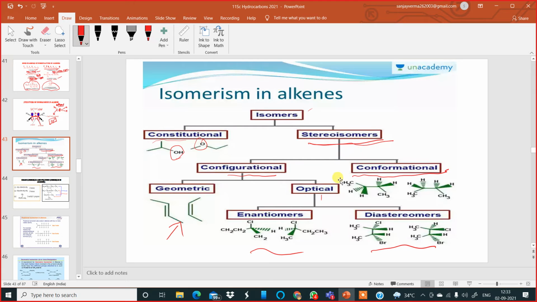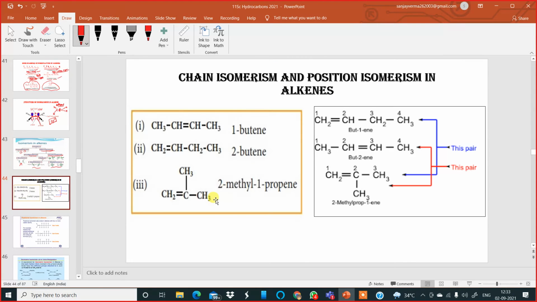Moving to the next slide, we'll check chain isomerism and position isomerism in alkenes first, which are important. If you look at this first set of examples, 1-butene or 2-methyl-1-propene, these two are isomers. This is a straight chain, this is branching, so these two become isomers. Again, 2-butene and 2-methyl-1-propene are isomers separately.